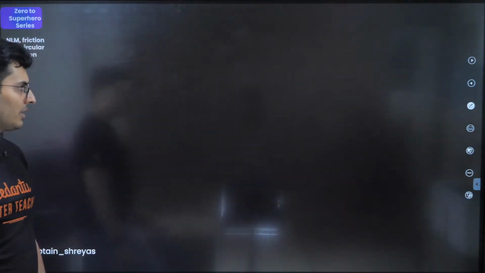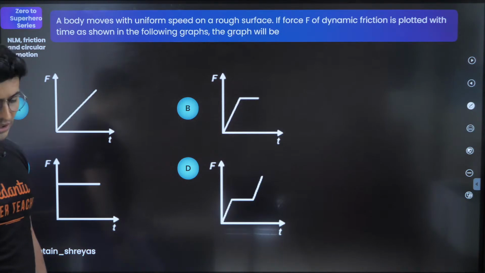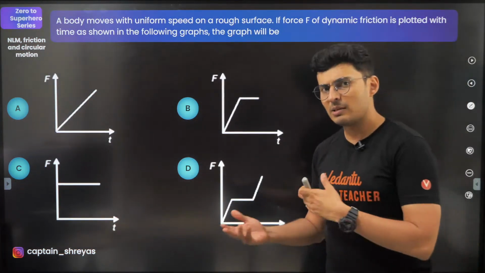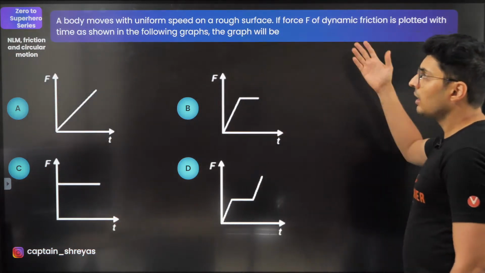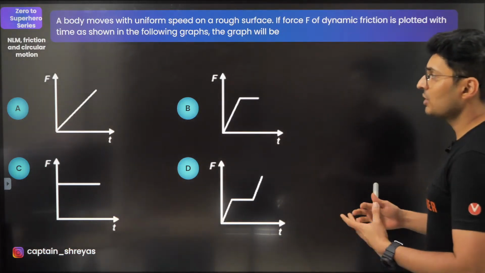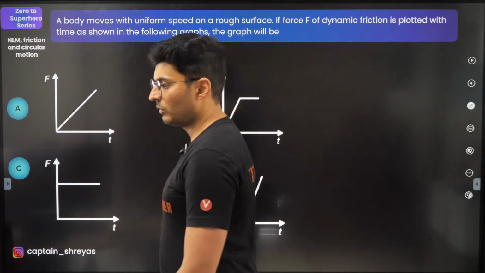Okay, I think I have covered many things. So I think it's a good time to solve questions now. Let's start with some questions. Coming up on your screen, some of them are PYQs, some of them are own problems. A body moves with some speed on a rough surface. If F is the dynamic friction plotted with time as shown, then which of the following is the correct graph? Come on, my warriors, figure this out.